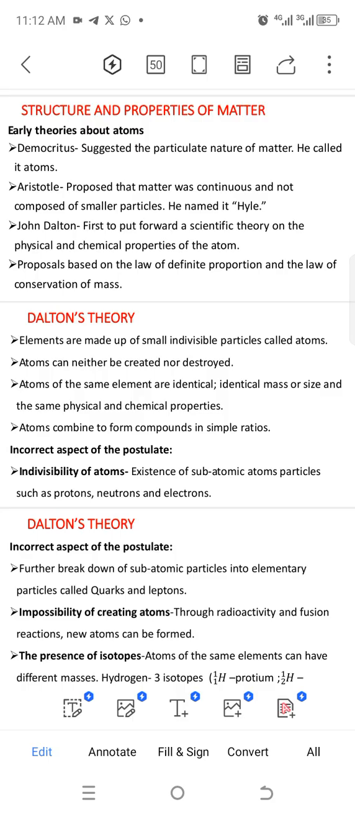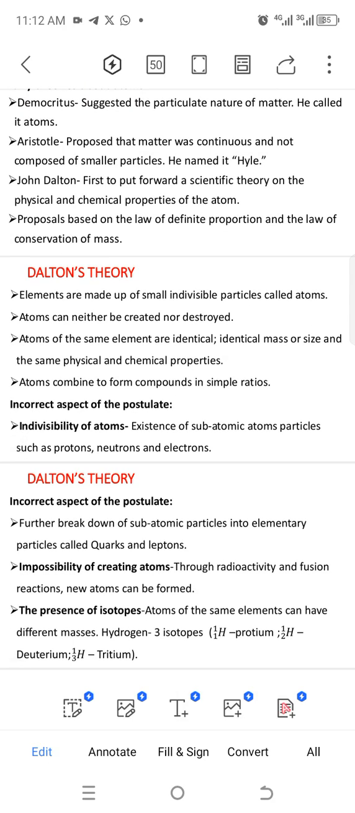Atoms. Then Aristotle proposed that matter was continuous and not composed of smaller particles. He named it hale. So that's for Aristotle. Aristotle also said matter was continuous and not composed of smaller particles. So that was for Aristotle. So Aristotle named the continuous matter hale. Then